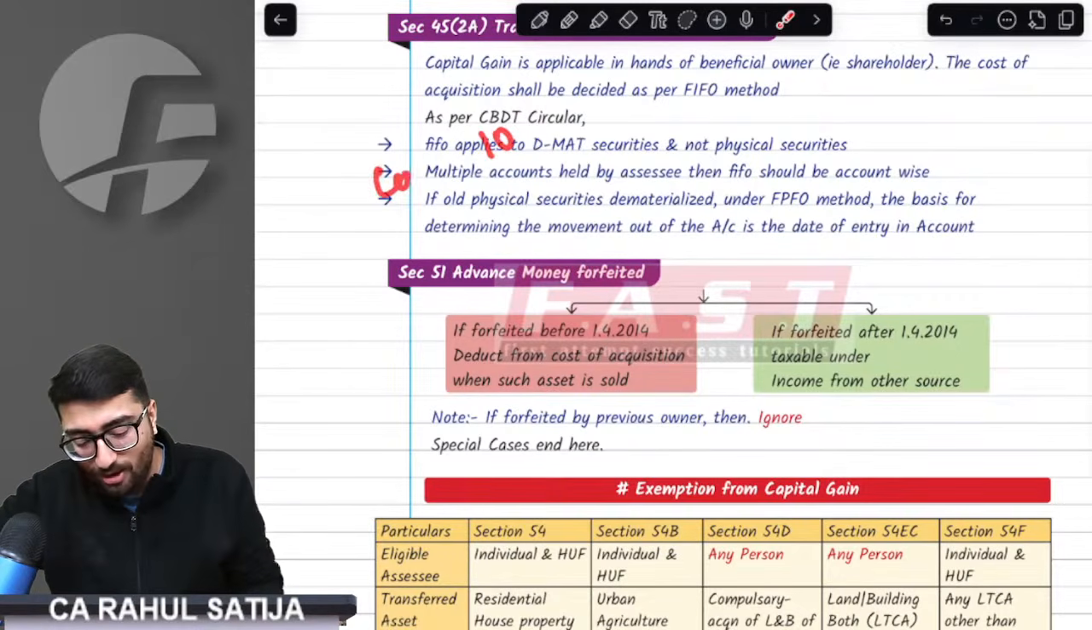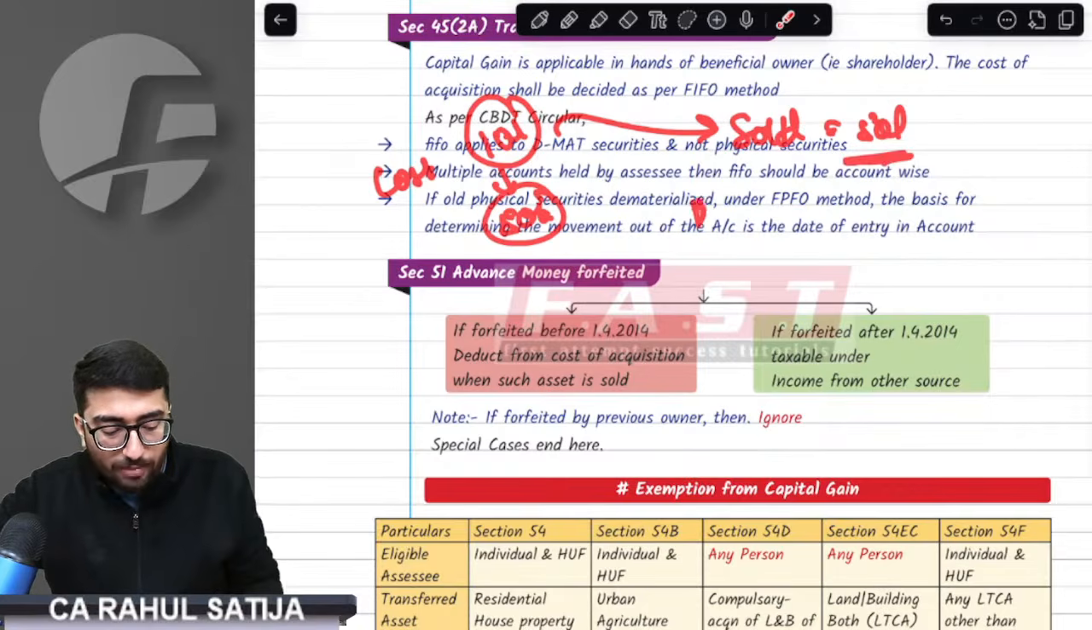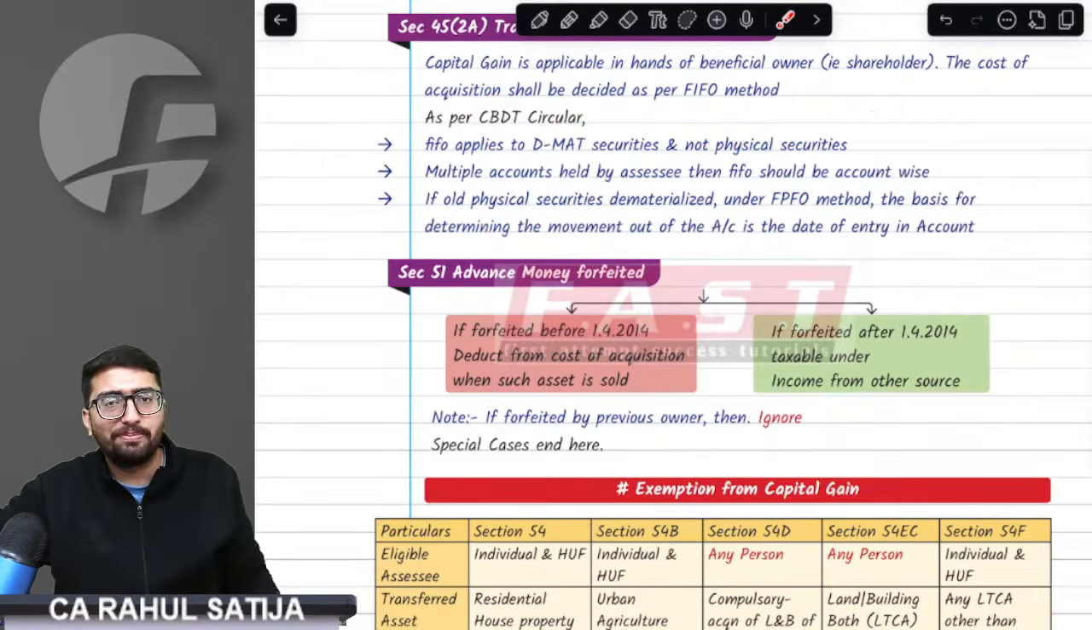Understand. For example, the cost of a house is 10 lakh. It is being sold for 50 lakh rupees. Earlier you were willing to sell this house, but advance money was received and you forfeited 50,000. Now, whenever you sell that house, you take the cost of acquisition of 10 lakh and reduce this advance money forfeiture. That means your cost of acquisition would be only 9.5 lakh. Did you get this point, sir? We got this point.